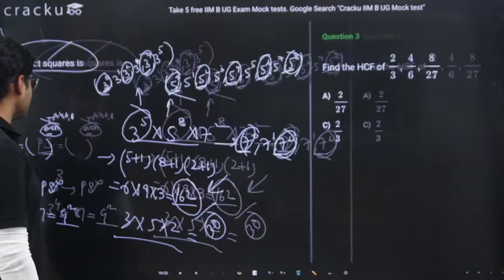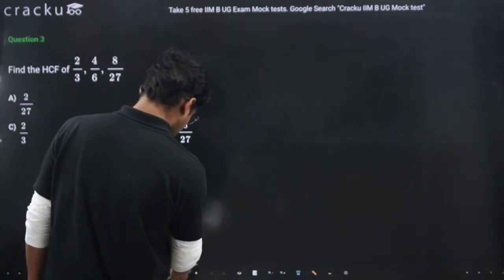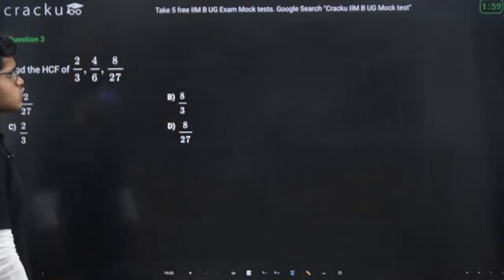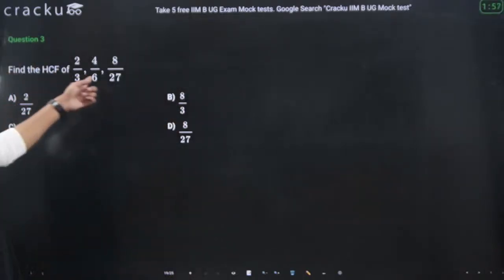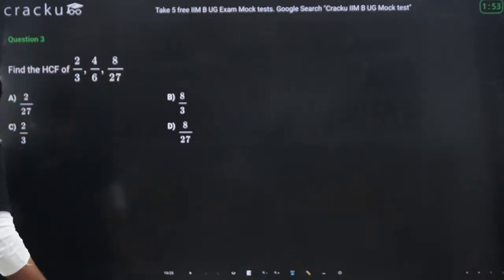Let's move to the next question. This is a very easy question, guys, and I hope most of you will get it right, because of the formula we have discussed in our previous slide only.